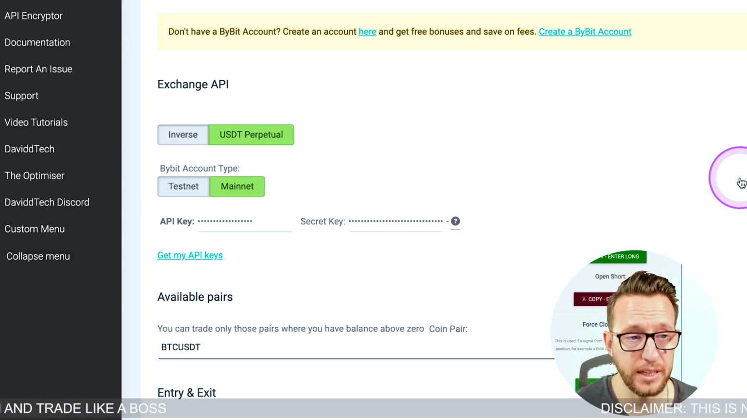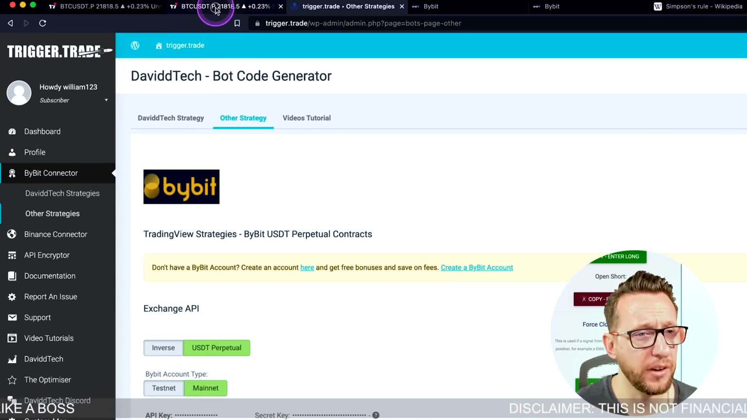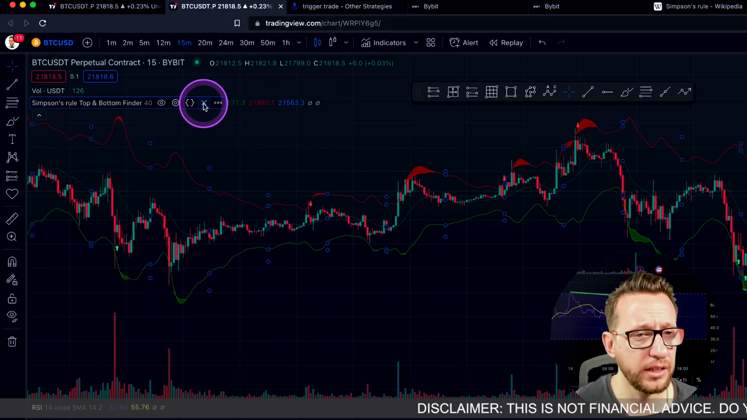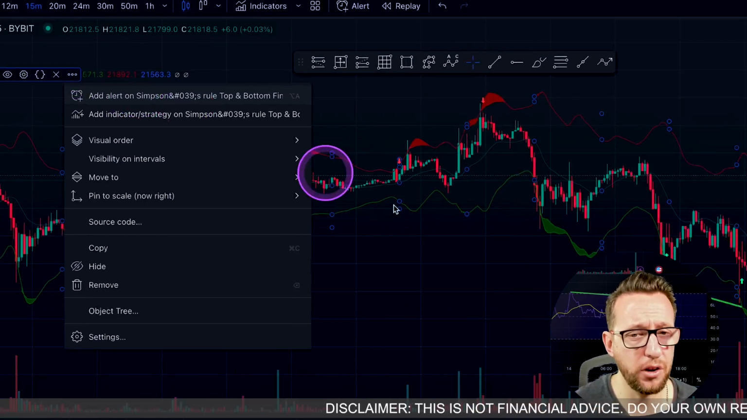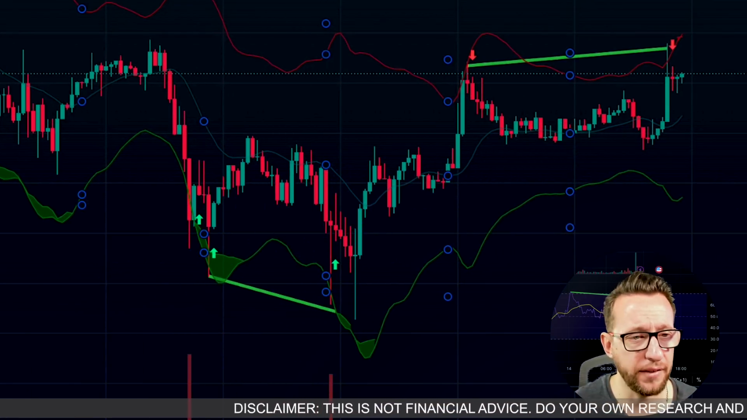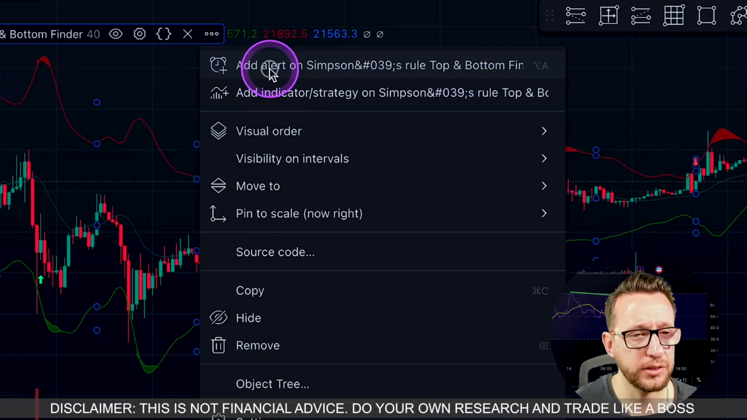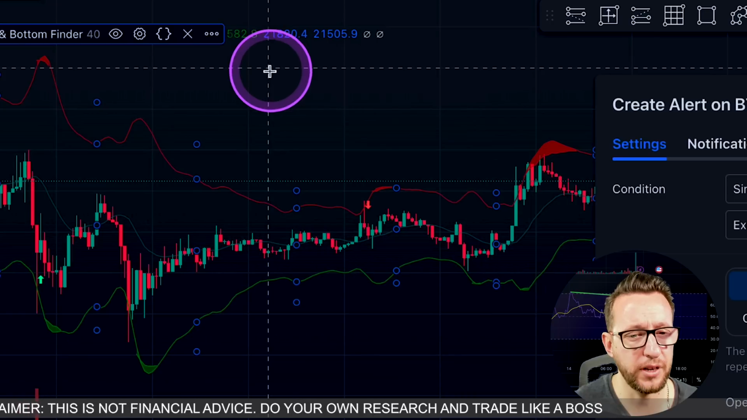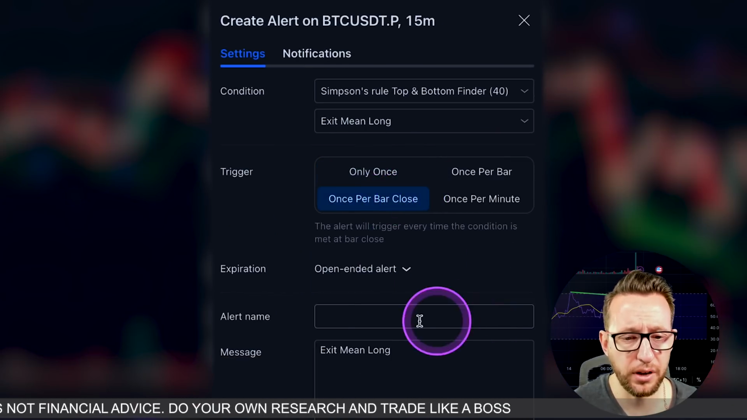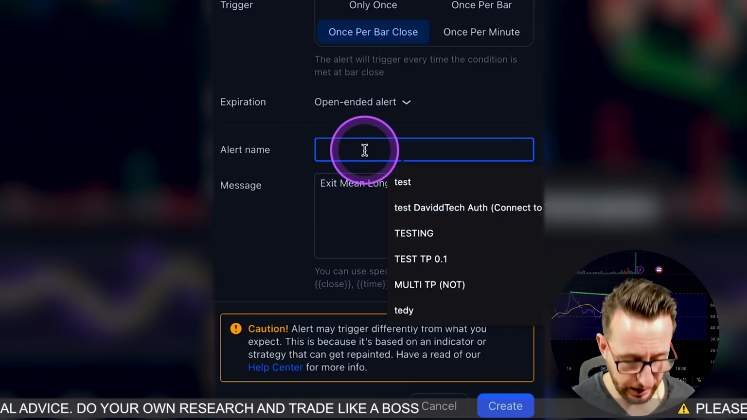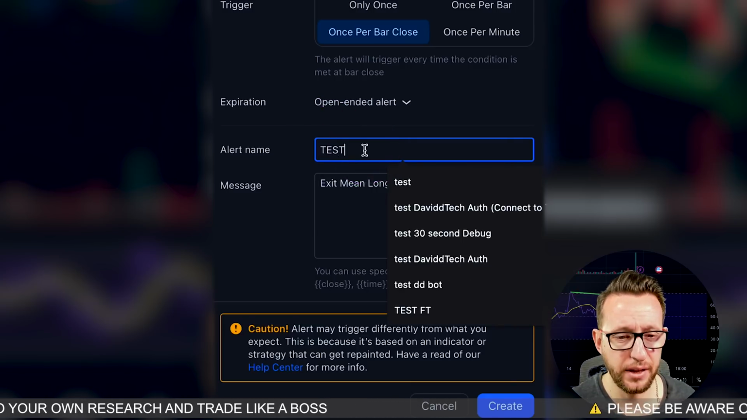Okay, so if we go over to here, as I said, we're going to be creating our long entries here. So we're looking for a long on one of these green arrows. If I go up to the three dots up here, create an alert. So we add alert to our Simpsons top and bottom finder. We're going to do it once per bar close, and we're going to go over to here and give it a name. This is going to be test.